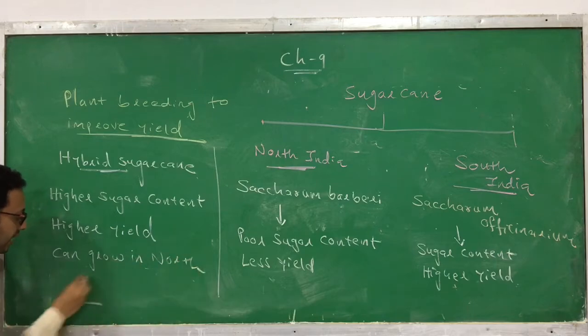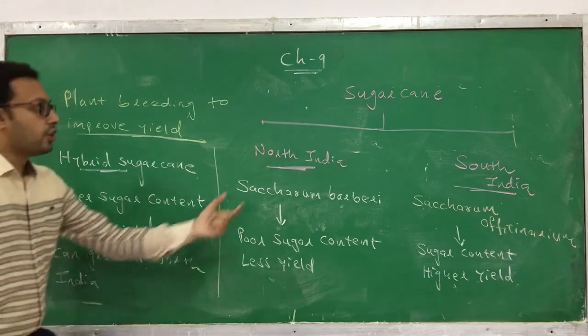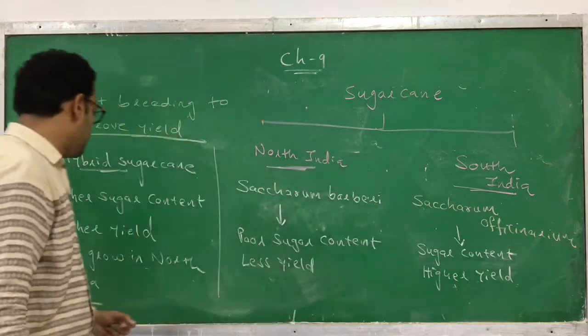So here we have combined the characteristics of the North Indian sugar and the South Indian sugar.